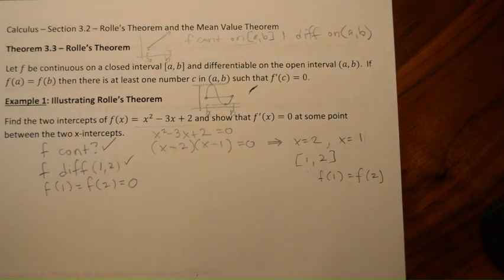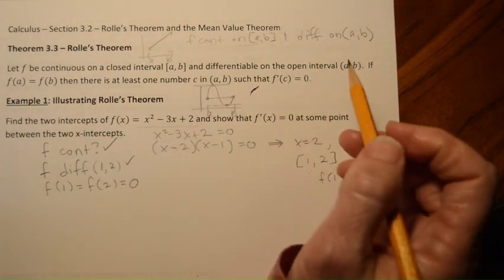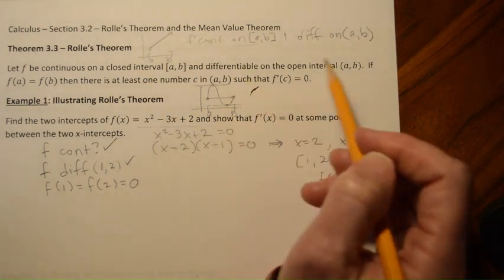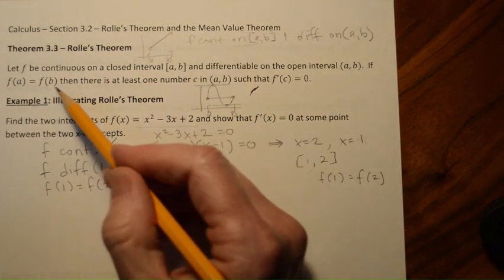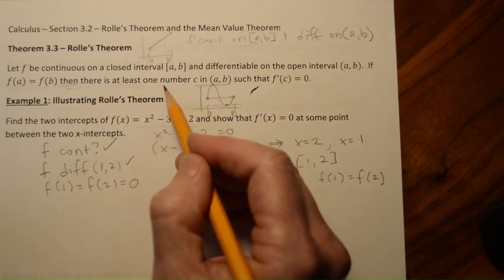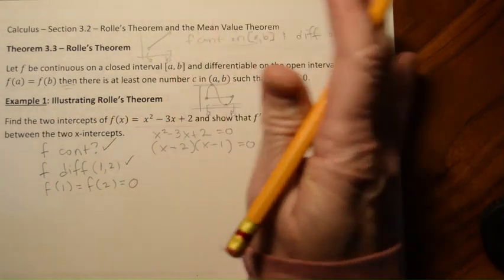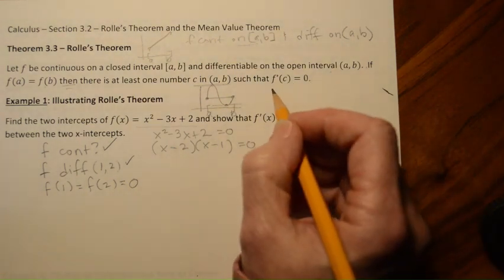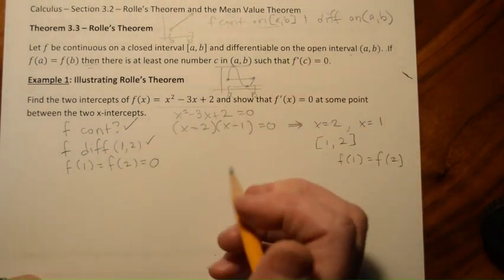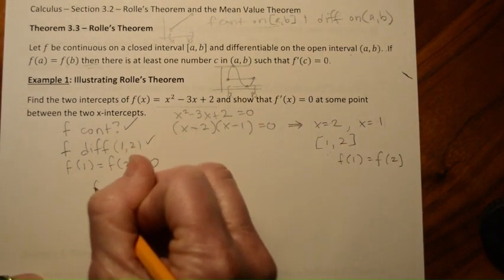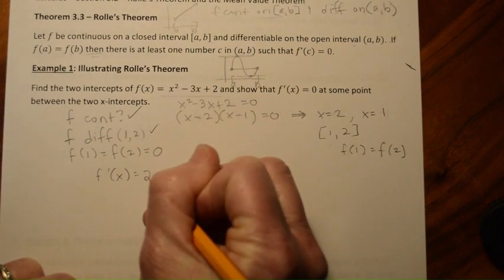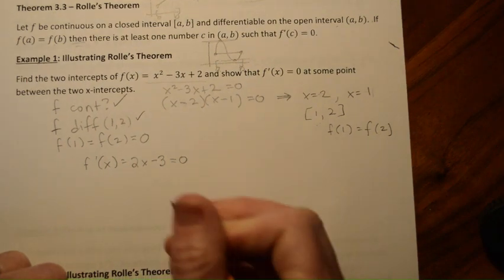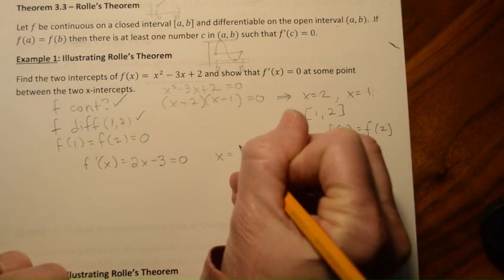So what does Rolle's theorem say? Well, it says if we have all these conditions met, right? It's continuous on the closed interval, differentiable on the open interval, and f of a equals f of b, then this is what we get to conclude. There's at least one number c in that open interval, a b, such that the derivative is equal to 0. All right, so we need to find the derivative, because it's asking us when the derivative is equal to 0. So f prime of x is going to be 2x minus 3. And we want that to be 0. All right, so I'm going to solve for that, and I end up getting x equals 3/2.